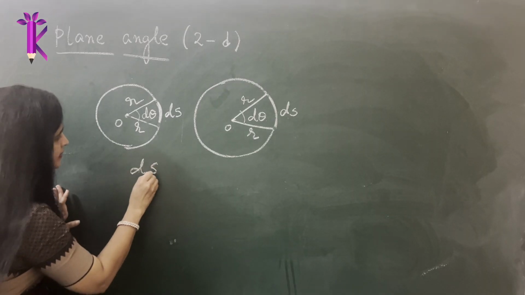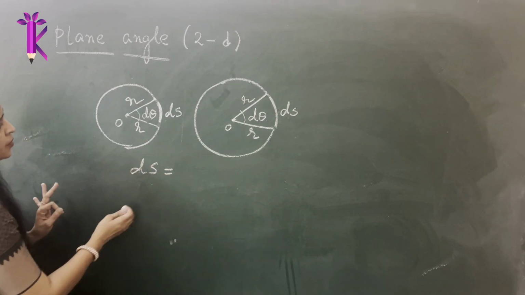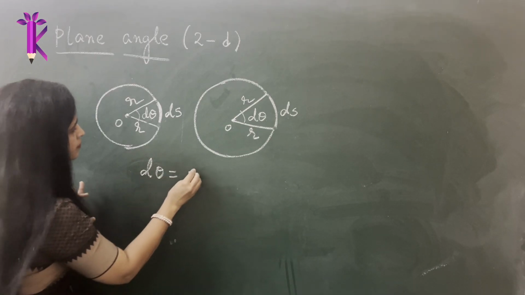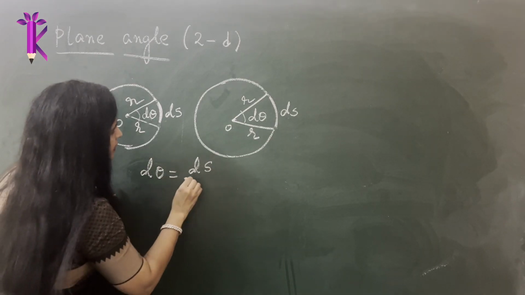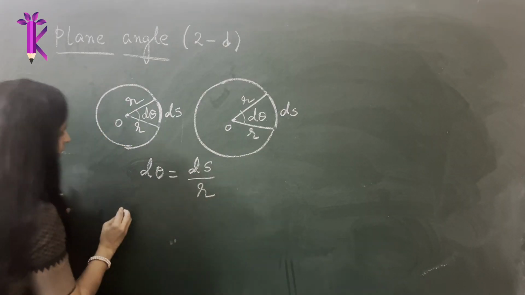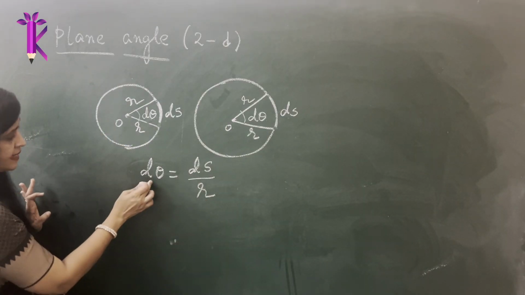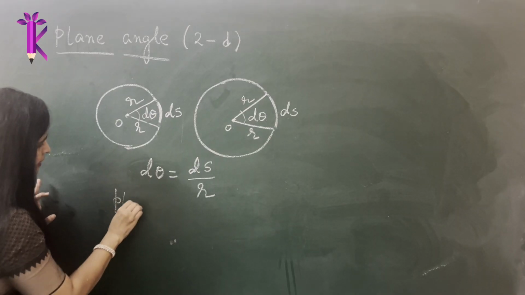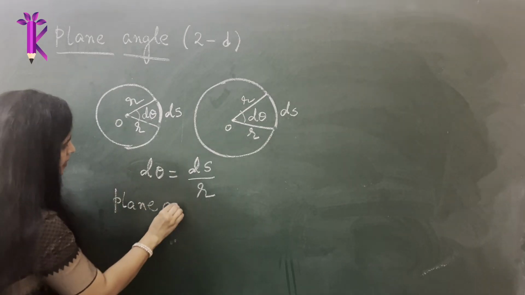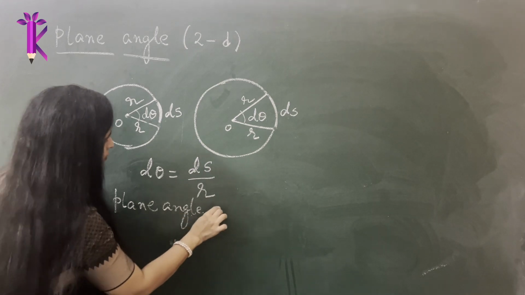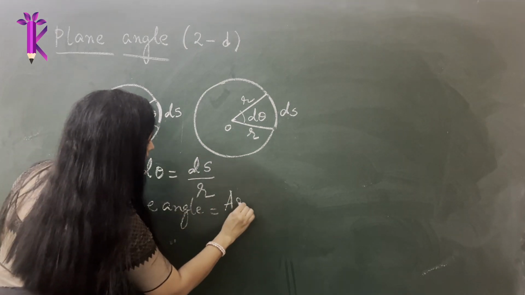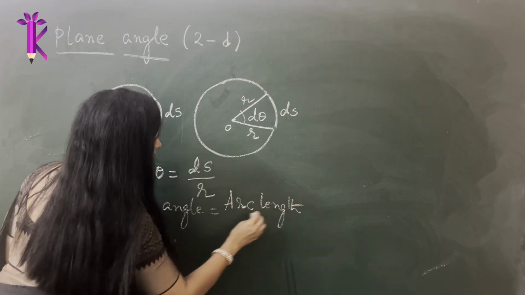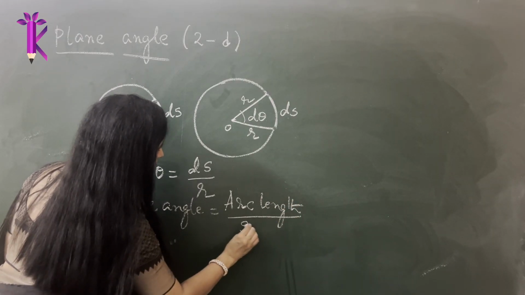So therefore we write it as d theta is equal to the arc length divided by r. In other words, we can write it as d theta is the angle, the plane angle is defined as the ratio of the arc length subtended by the radius at the center of the circle.